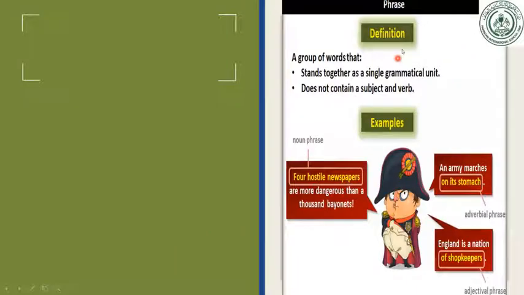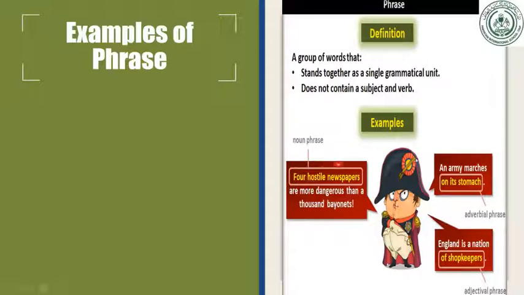Now here we have a definition again about the phrase: a group of words that stands together as a single grammatical unit, and does not contain a subject and verb. It means that a phrase does not contain a subject or verb. And we have examples. This is an example of a noun phrase, this is an example of an adverbial phrase, and this is an adjective phrase. So you cannot find any subject or verb in these examples. Now here we have a few more examples of phrases.